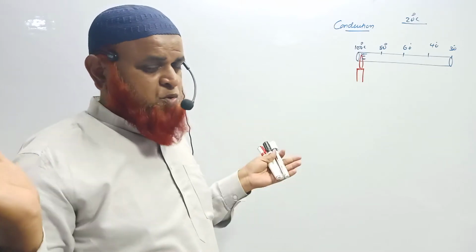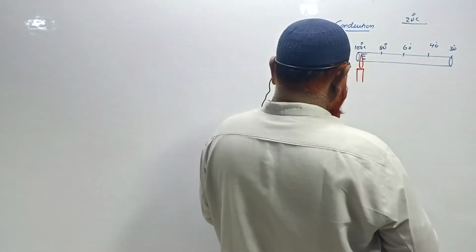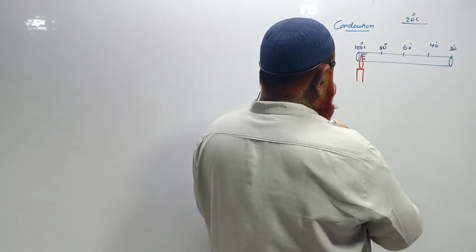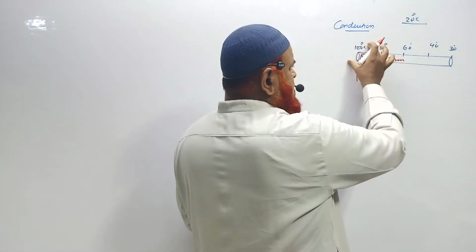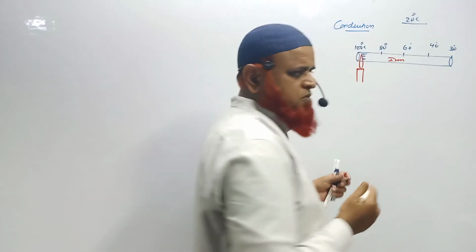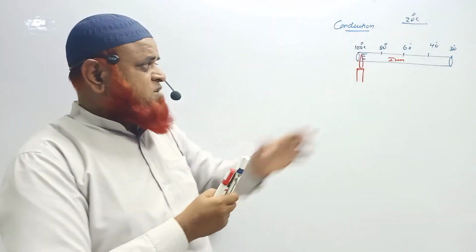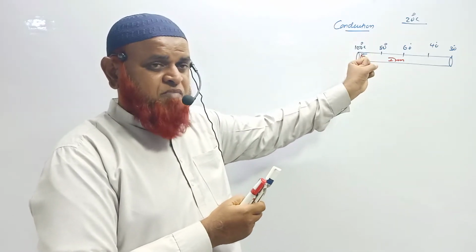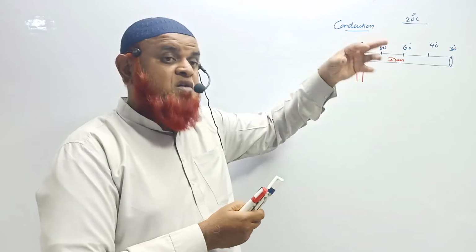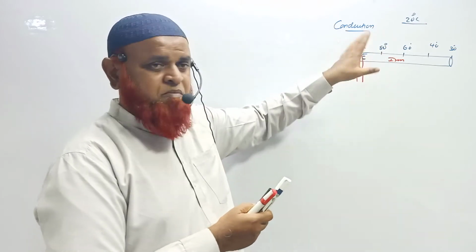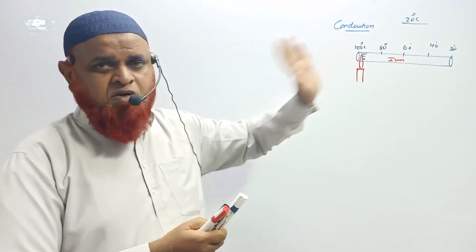And metals are good conductors, you know about that. I am taking a metallic rod. Let us imagine this is an iron rod, it's made up of iron. So wherever you are heating, the maximum temperature will be there, and the vibrations will be maximum at this end. These vibrations disturb the neighboring molecules. They also start vibrating, but not as efficiently as these are vibrating. These vibrations become weaker and weaker from one end to the other end.